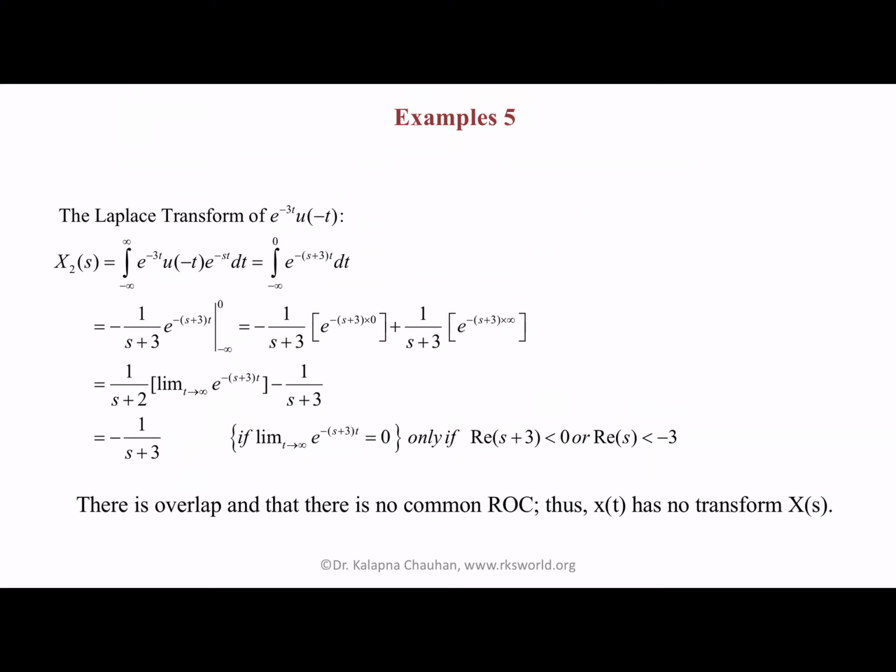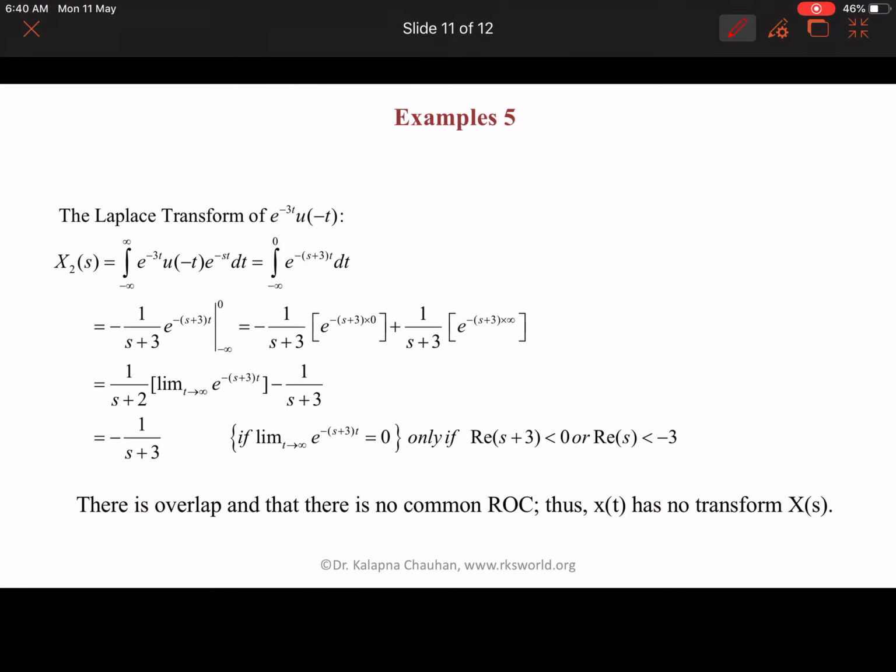Now we have to find out the Laplace transform of e to the power minus 3t u(minus t). Here we have to integrate from minus infinity to 0 because we have u(minus t). So we get minus 1 upon s plus 3 times e to the power minus (s plus 3)t, and we put the limits from minus infinity to 0.